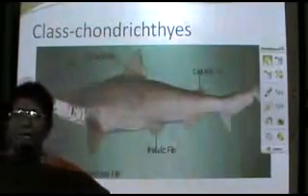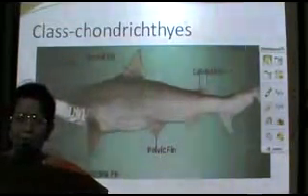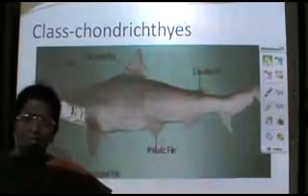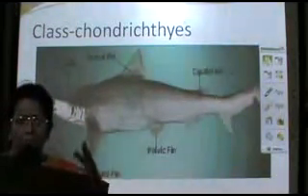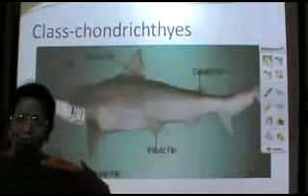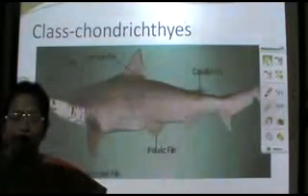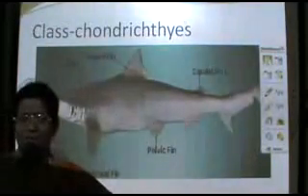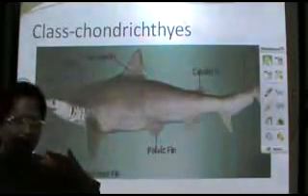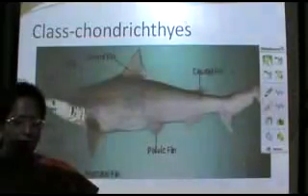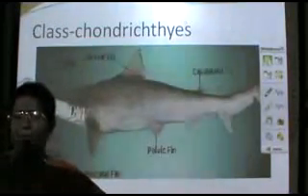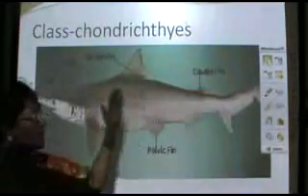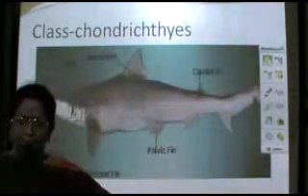absent in cartilaginous fishes. Now, when we go to the accessory respiratory organs, which help them either in buoyancy or as a hydrostatic organ or as an additional respiratory structure, you find that these accessory respiratory organs, be it to help in buoyancy or to help in respiration, are absent in the cartilaginous fishes, which are called the chondric gills.